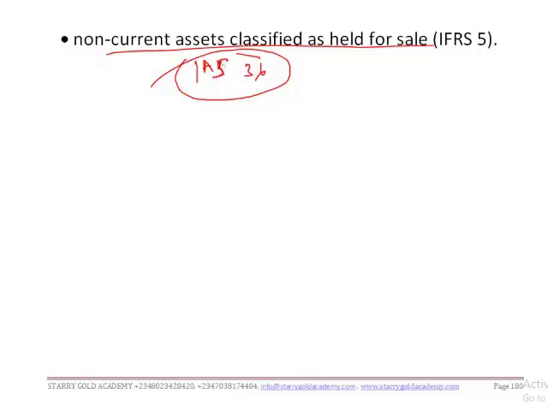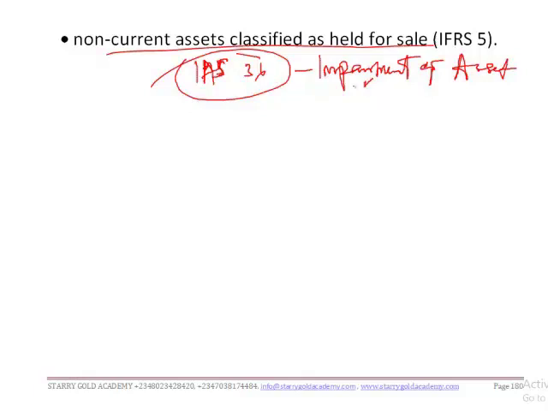But it discussed impairment of assets. So inventory as an asset might be impaired. Non-current assets classified as held for sale might be impaired.